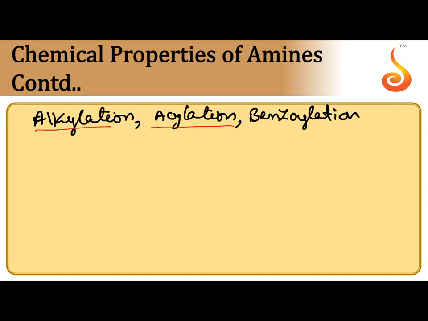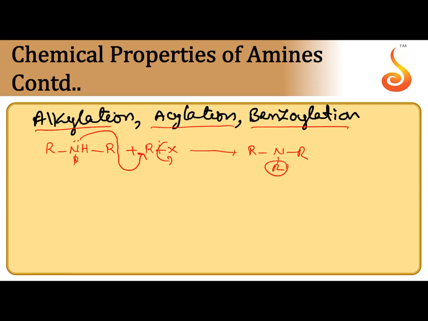Next, other chemical properties of amines, if you check, alkylation. In place of hydrogen of amine, an alkyl group is introduced. This is 2 degree amine. When it is reacted with alkyl halide, it acts as the attacking nucleophile, attacks at the electrophilic carbon of the alkyl group. In place of hydrogen, one alkyl group is introduced. This process is called alkylation.